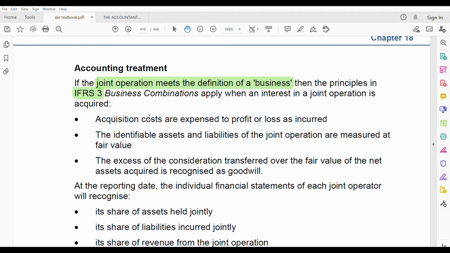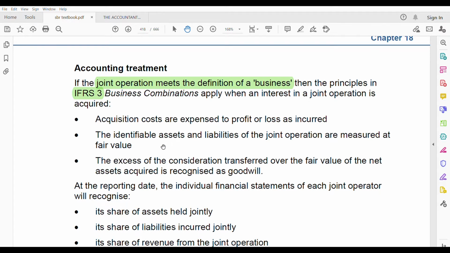So that 2 million is your cost, and it's expensed to profit and loss. Same way, ditto, same way as you do for a subsidiary. There is no difference. If you have understood well how for subsidiaries we calculate goodwill, we calculate fair value of net assets, all those things, you will understand this also. Same thing. Only the word is changed. There it is subsidiary, here it is joint operation.